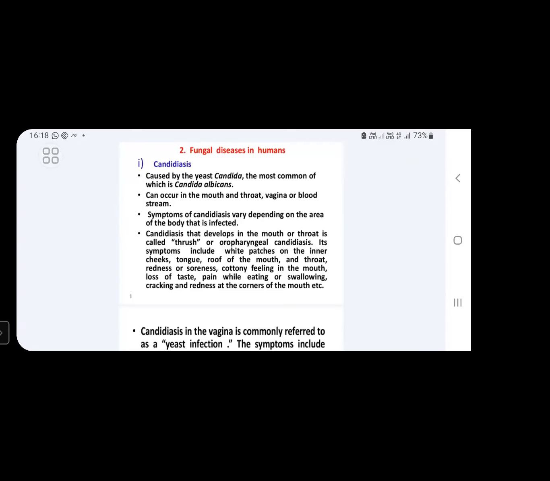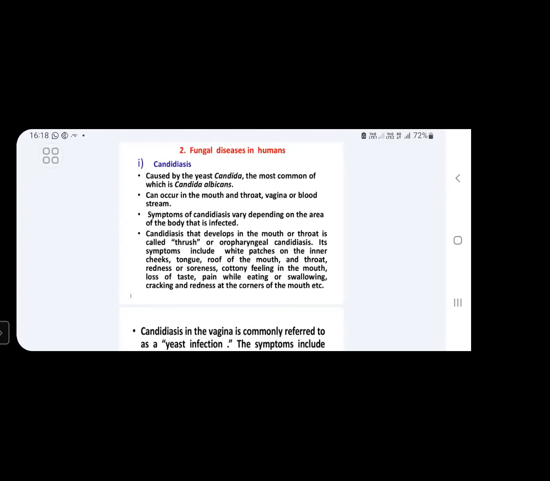If Candidiasis develops in the mouth or throat region, then it is called thrush. This is also called oropharyngeal Candidiasis. Its symptoms include white patches on the inner cheeks, tongue, roof of the mouth and throat, redness or soreness, cottony feeling in the mouth, loss of taste, pain while eating or swallowing, cracking and redness of the corners of the mouth. These are the symptoms you will observe.